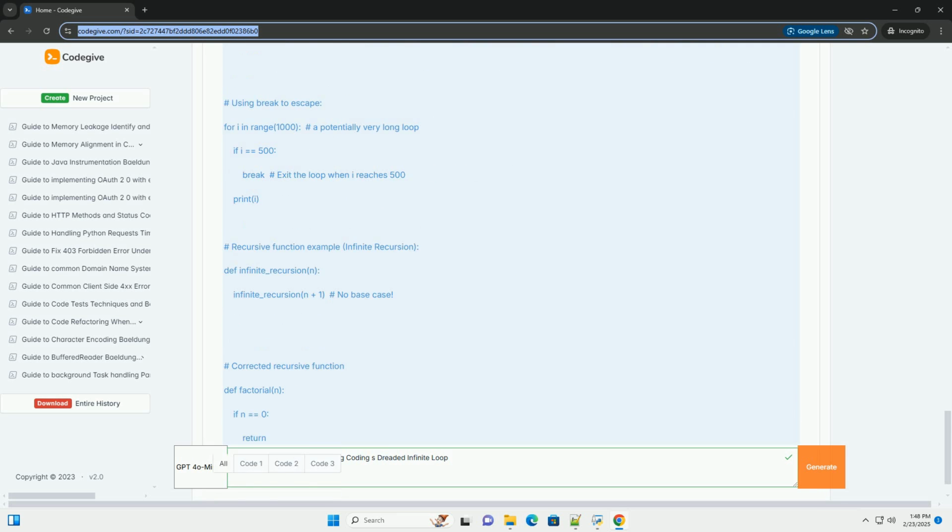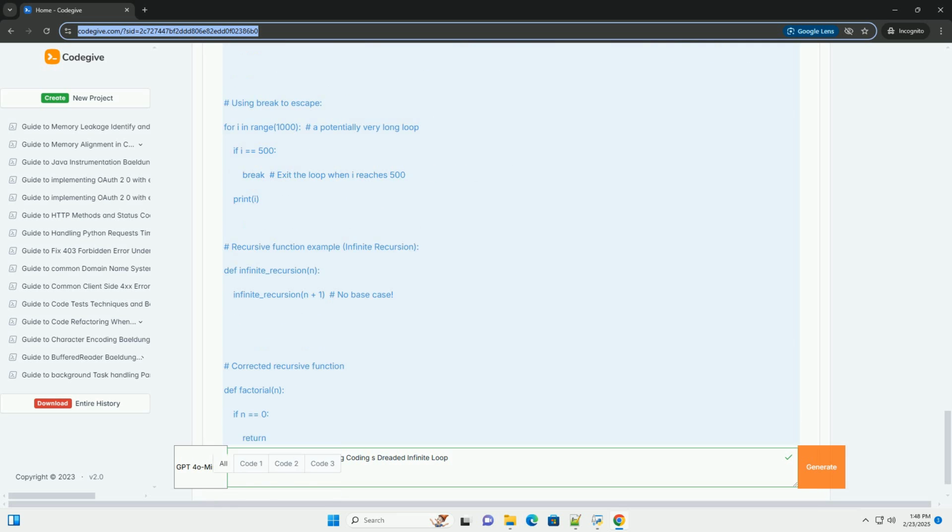In languages like C, C++, Java, JavaScript, Python, etc., the break statement allows you to exit a loop prematurely. You can use this within a conditional statement to escape when a specific condition is met. Code examples: Python. Example of an infinite loop, and how to fix it.